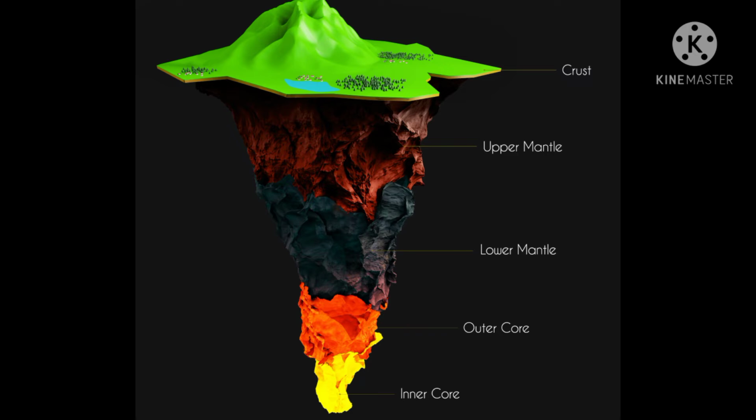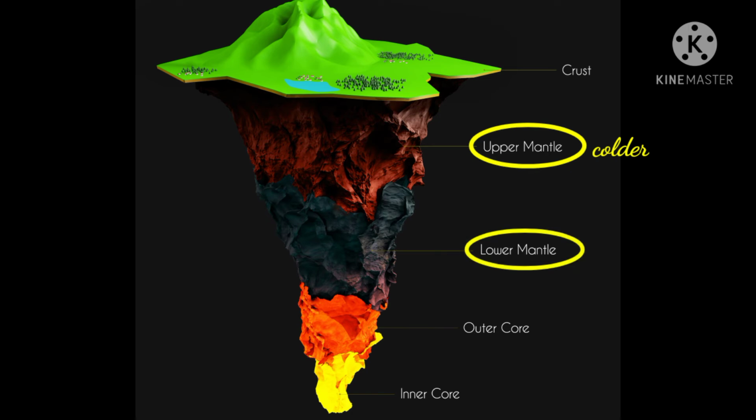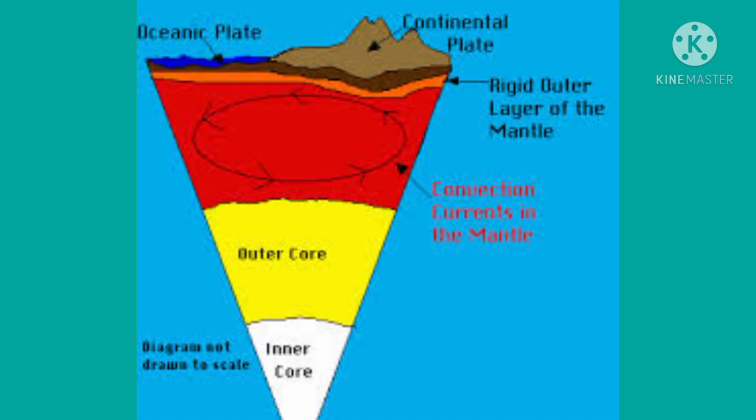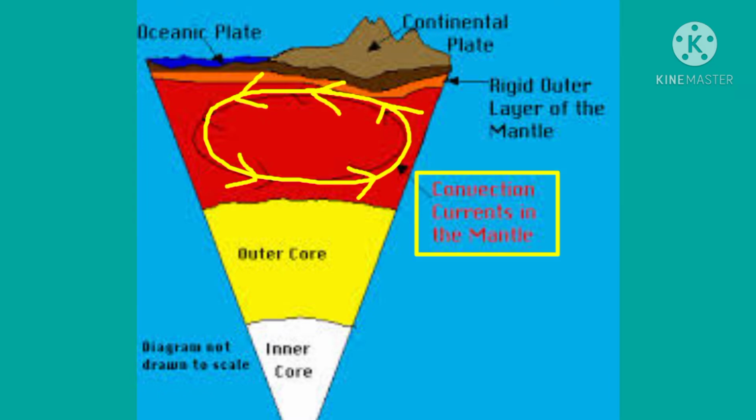As I told you, the mantle is divided into two layers, that is, outer mantle and inner mantle. The outer mantle is always cool because it meets the colder solid crust that is present above the mantle. At the same time, the inner mantle is very hot because the hottest core is present beneath the mantle. So due to these temperature differences between the outer and the inner mantle, it gives rise to a movement in the fluid magma called the convection current. And this convection current makes the magma move.